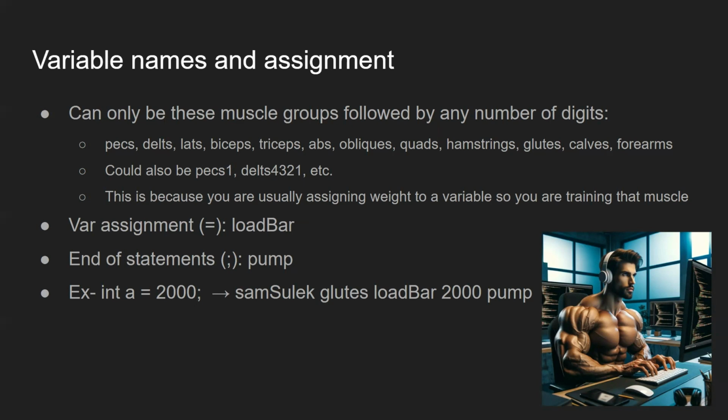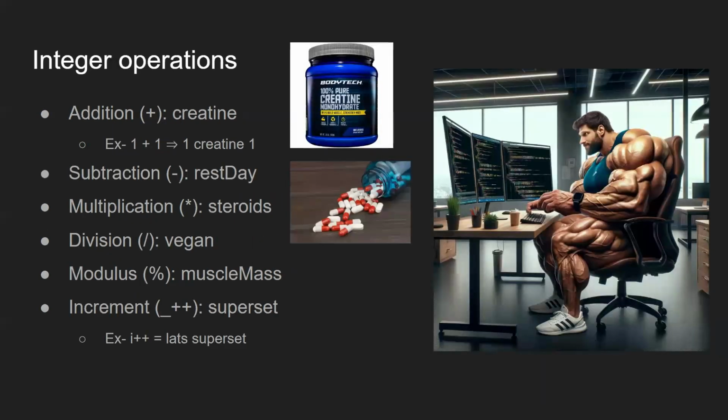And so to reflect that, we have our assignment as load bar. At the end of every statement, we have pump as a semicolon. So it's like you've loaded up all the weight now. You're going to pump that to prove that your muscle group can actually lift that. And here's an example of assigning an integer to 2,000. So Sam Sulek for our integers over 1,000. Glutes, that's one of our muscle names you're allowed to use. Load bar for assignment, 2,000 for the value, pump for the end of the line. It's pretty simple. It's very similar to Java syntax.